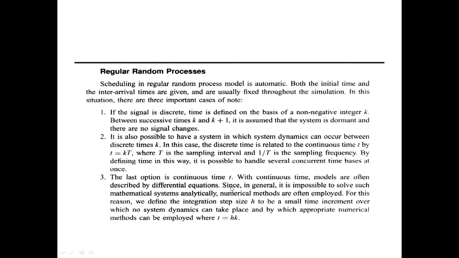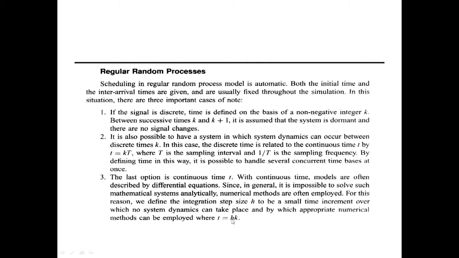Since it is impossible to solve such a mathematical system analytically, numerical methods are often employed. For this reason we define integration step size h to be a small time increment over which no system dynamics can take place. That is, signal value will remain constant, will not change, by which appropriate numerical methods can be employed, where time t is equal to h times k.